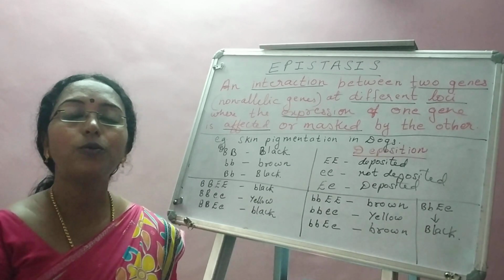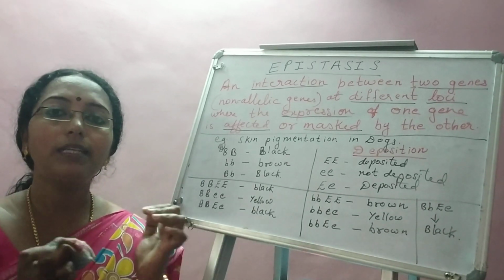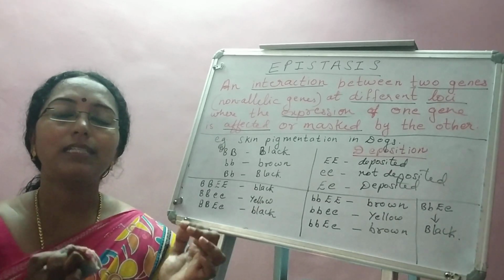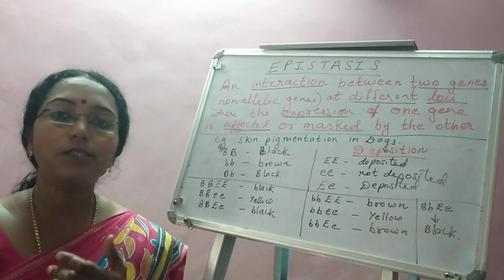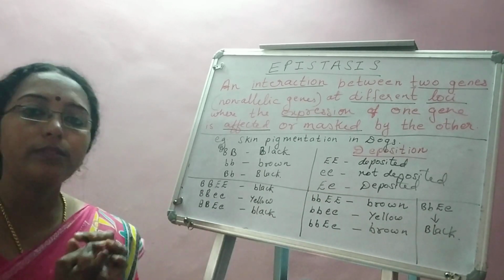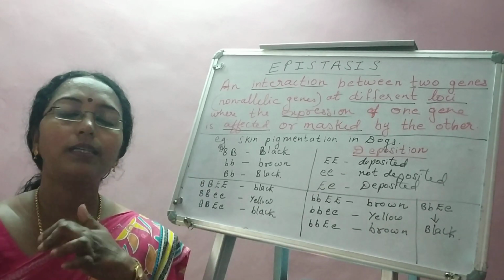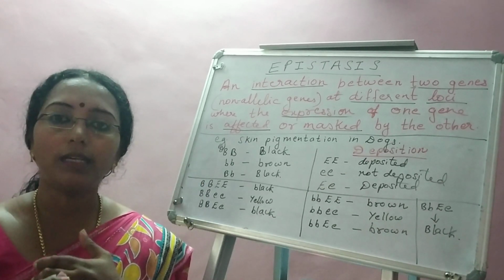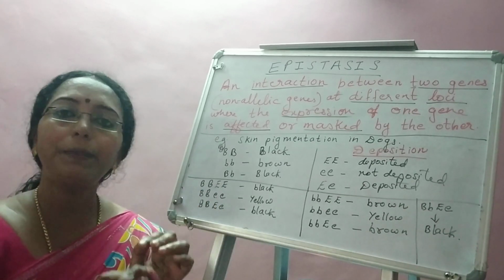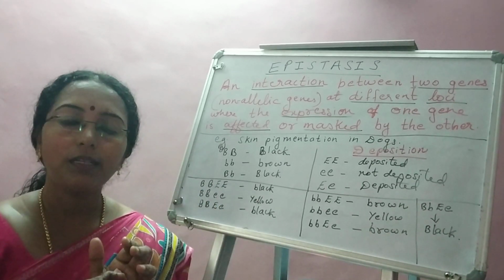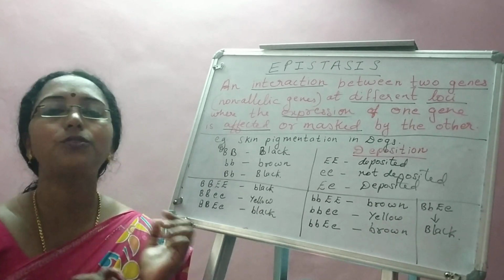And there I have told you, when you take a dihybrid cross, you get the ratio 9:3:3:1 as a result of independent assortment. In epistasis also, independent assortment happens. Why? Because they are at different locations. So the law of independent assortment is true here for epistasis also. But the ratio 9:3:3:1 is not true here.